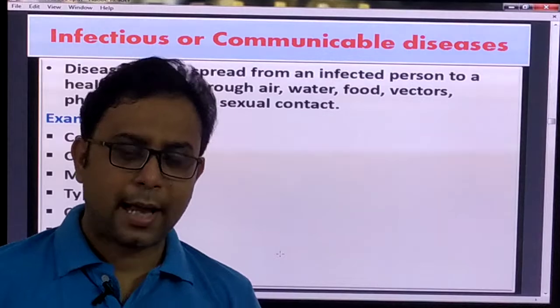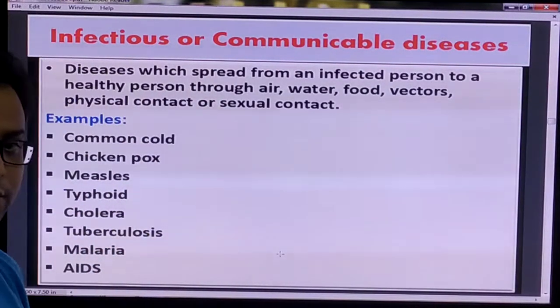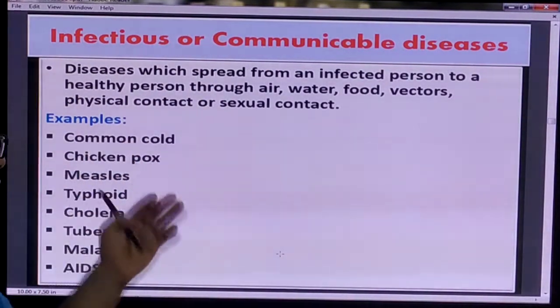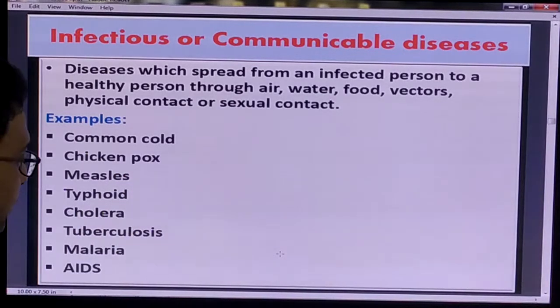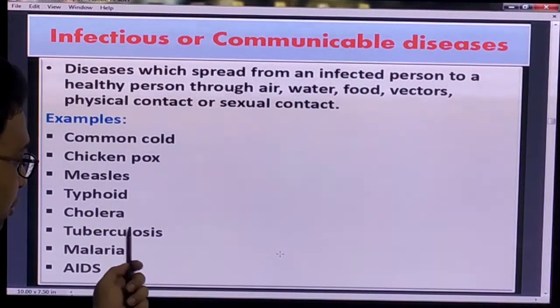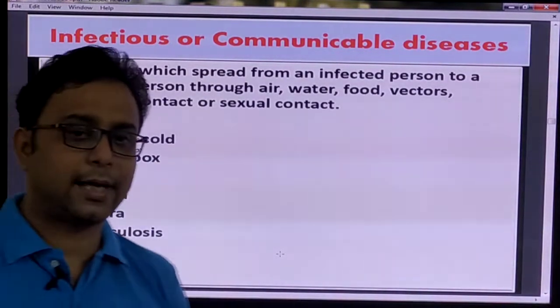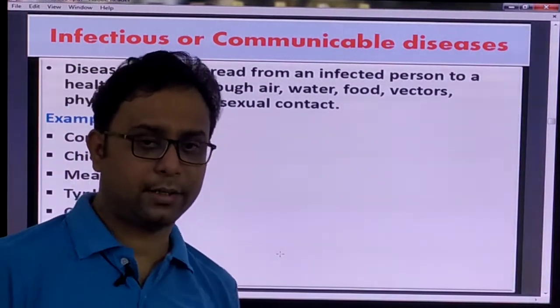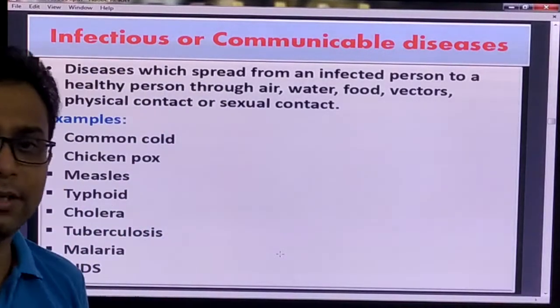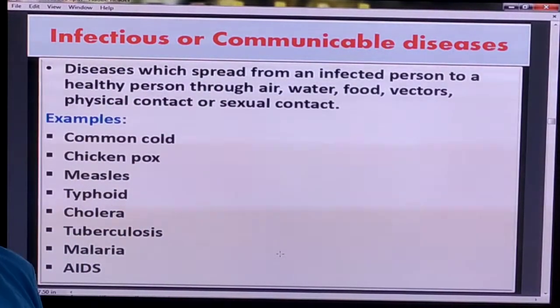Other communicable diseases are the common cold, chicken pox, measles, typhoid, cholera, tuberculosis, malaria and AIDS. All these diseases can spread from one person to another person, so they are called communicable diseases.